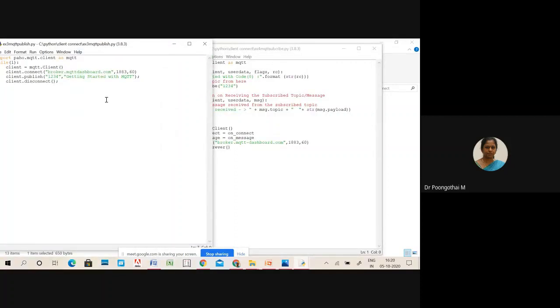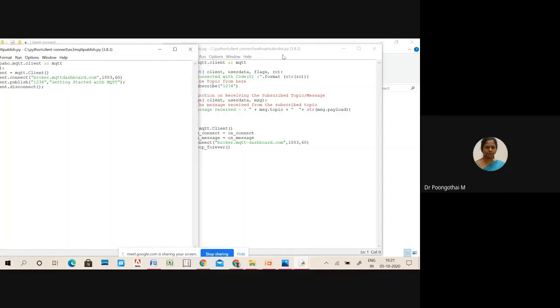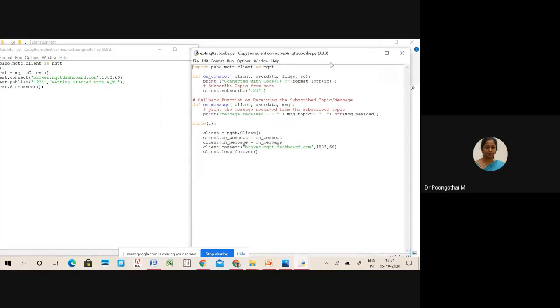So this code is going to publish the message getting started with MQTT on a topic 1, 2, 3, 4. Once the message is published, that will be available on your broker side. Similarly, consider this is one of the clients. He is going to subscribe to the same topic name 1, 2, 3, 4. So this published message has to meet the server, and also it should be sent to the subscribed person. So that is the concept.